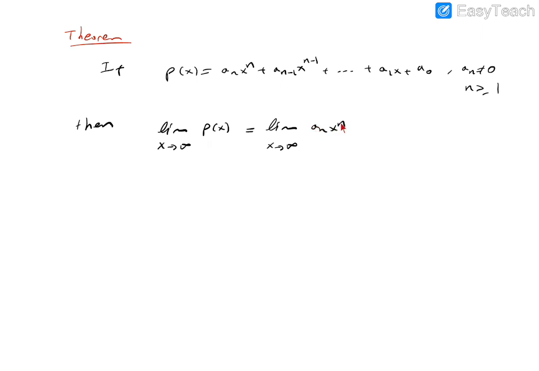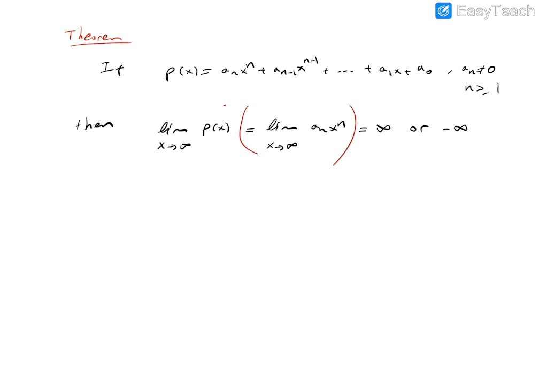According to q and p, this limit is either infinity or minus infinity. So according to the leading coefficient and the leading term, we can decide whether this is infinity or minus infinity.